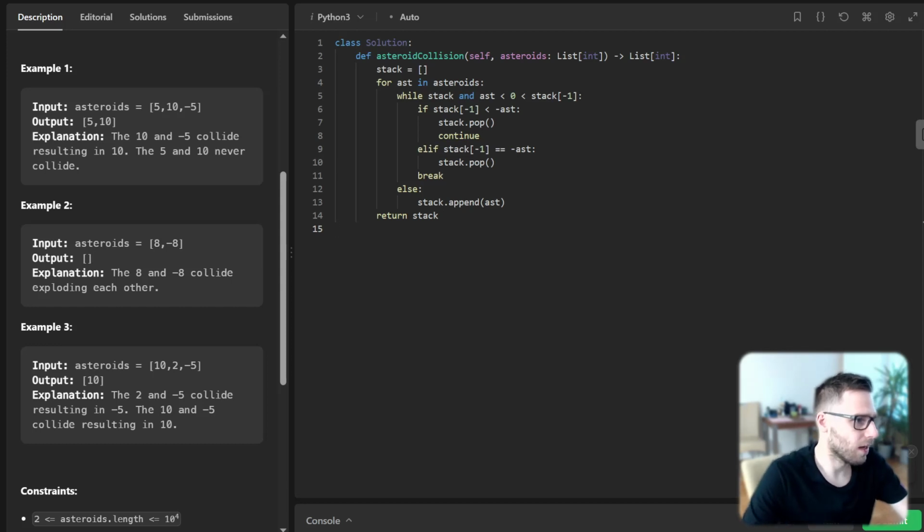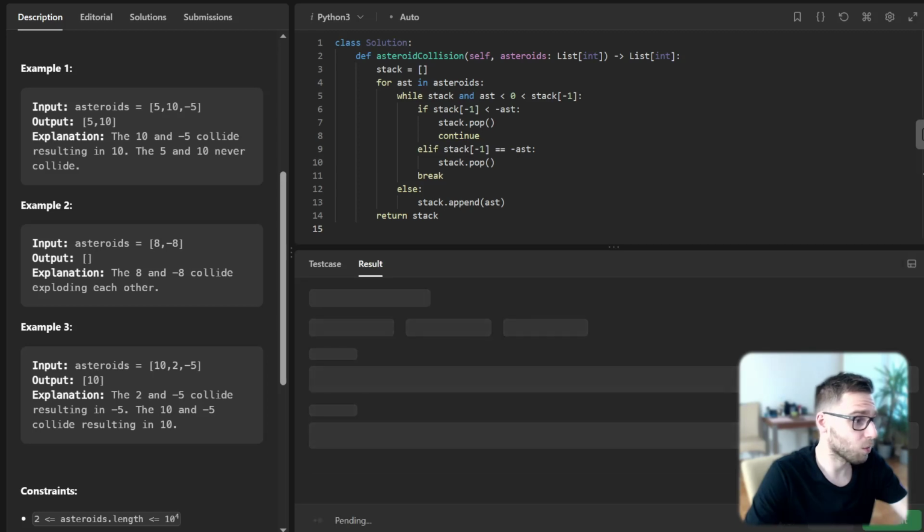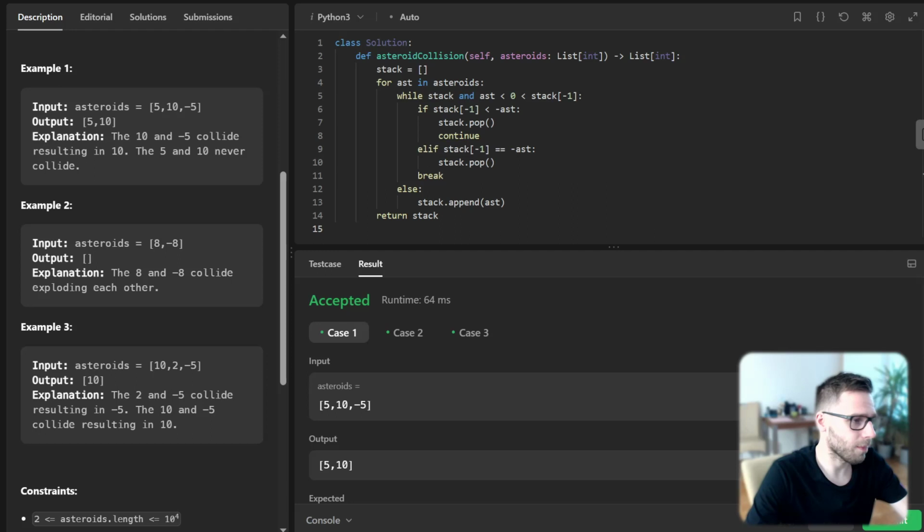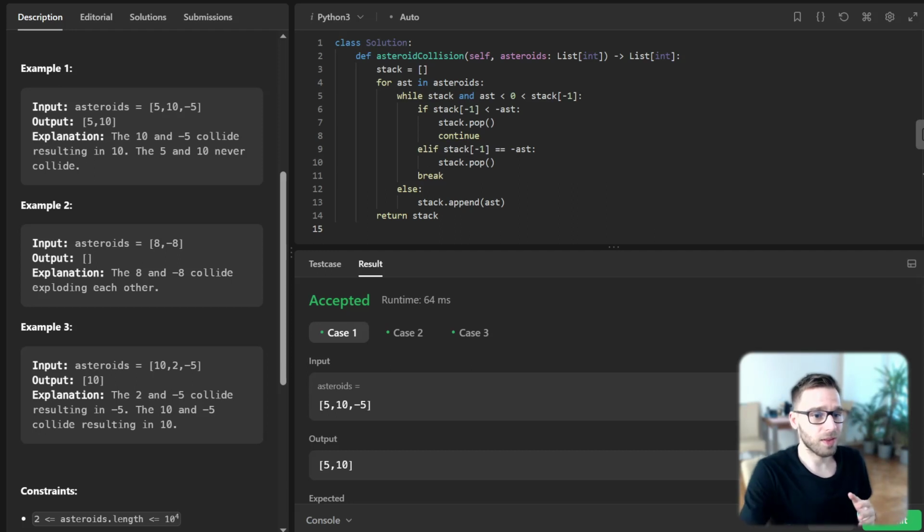Okay, so let's run it and see if it's working for the previously provided test cases. So yeah, it's working. So what we did: after declaring an empty stack, next we iterate through our asteroid list, and for each asteroid we check if it's moving in the opposite direction compared to the top asteroid in the stack. If it is, we handle the potential collision.